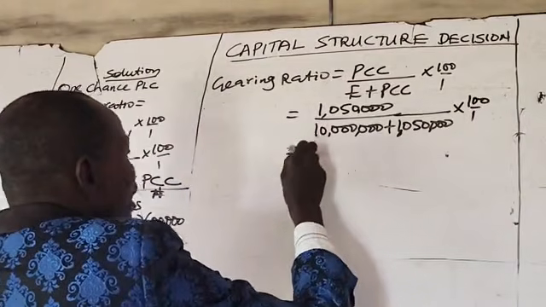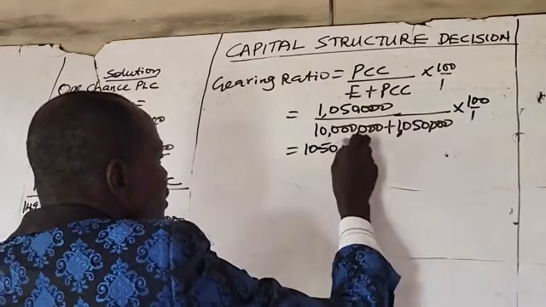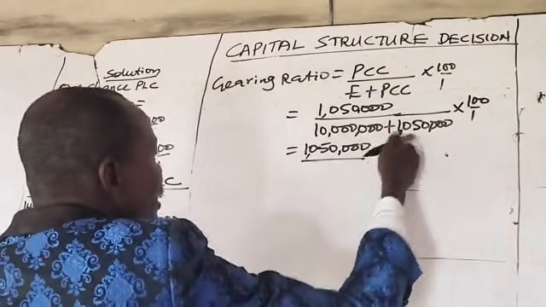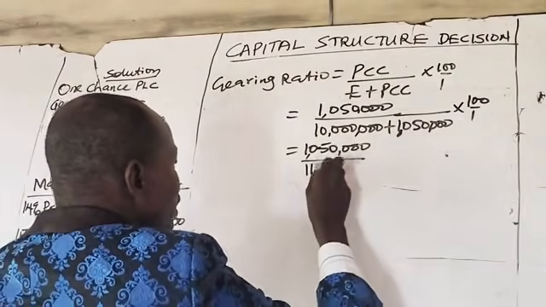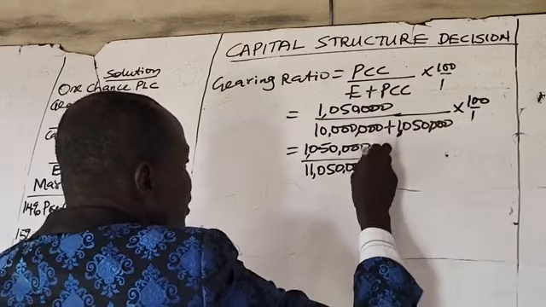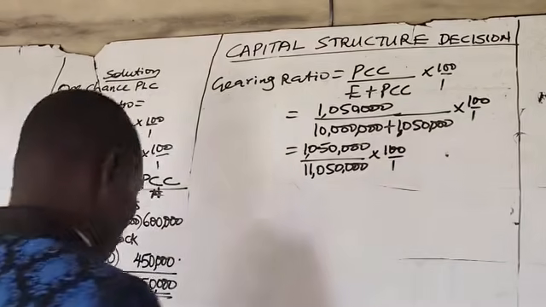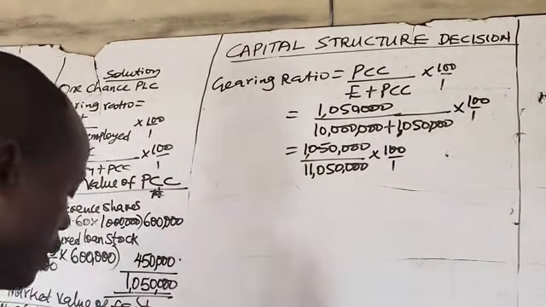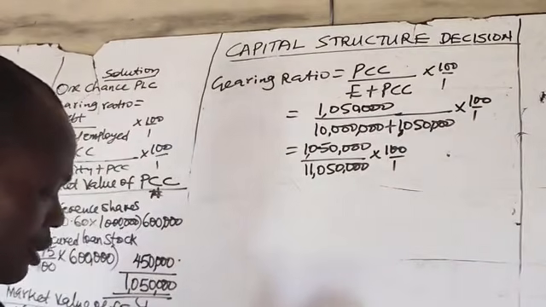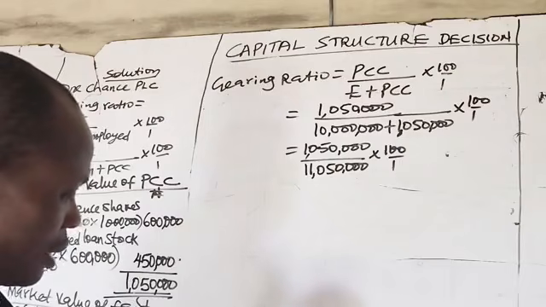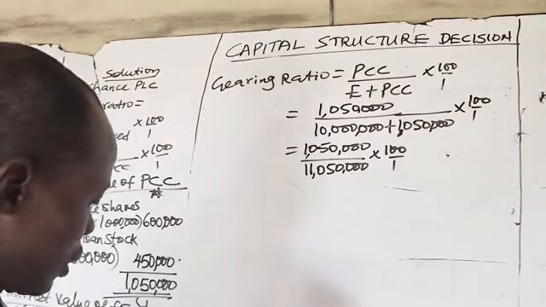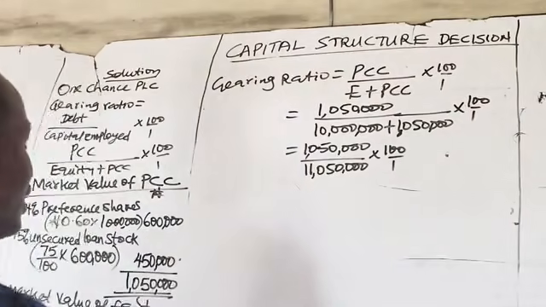So we have 1,050,000 divided by 11,050,000 times 100, which gives us 9.5%.